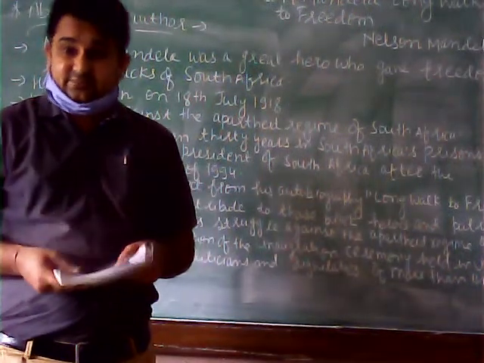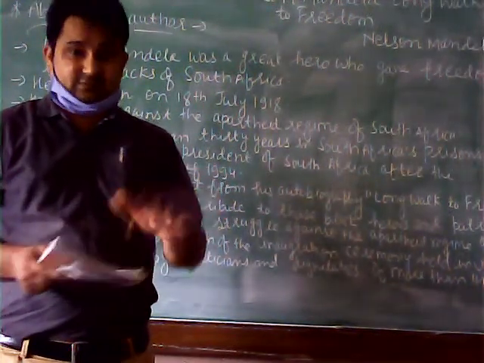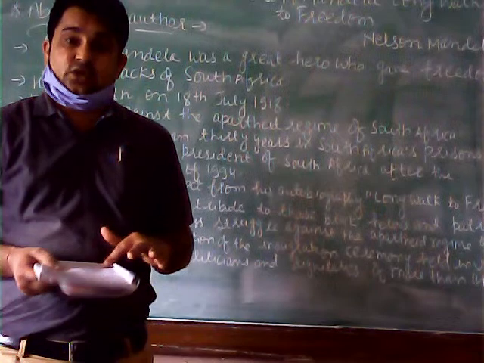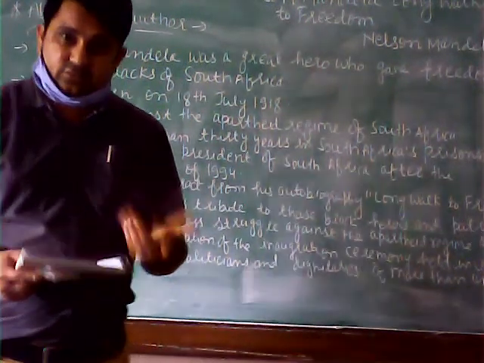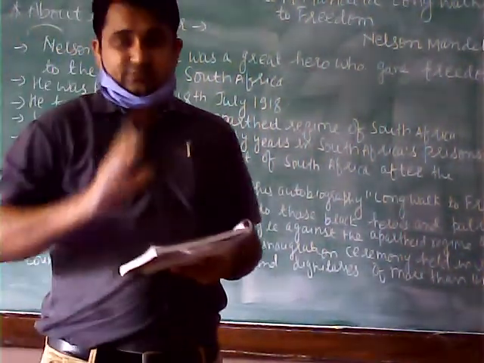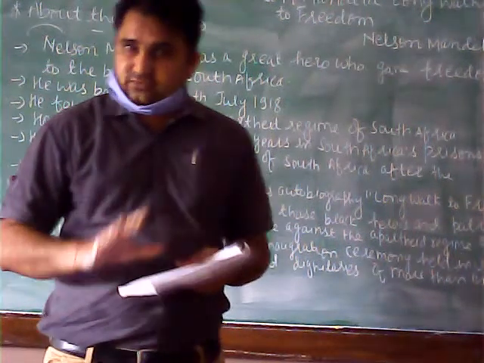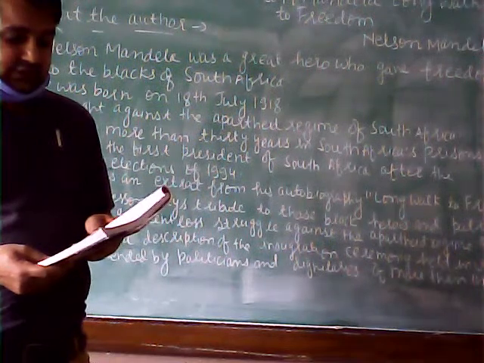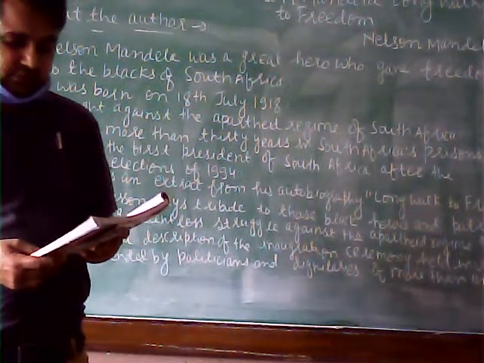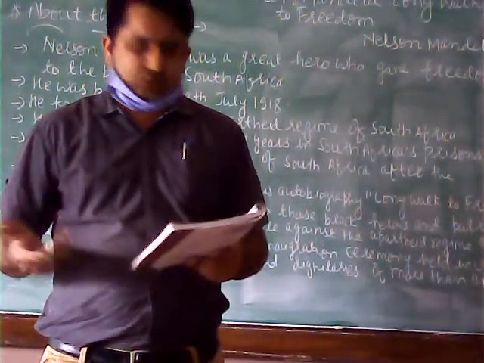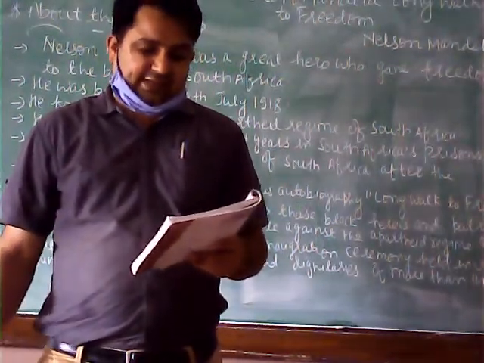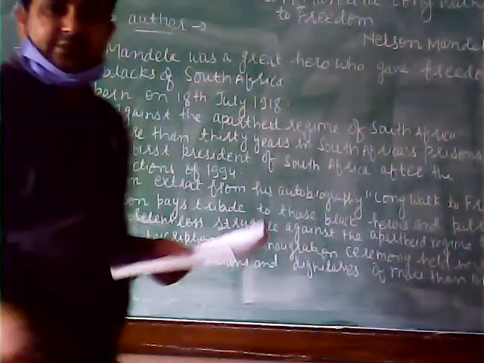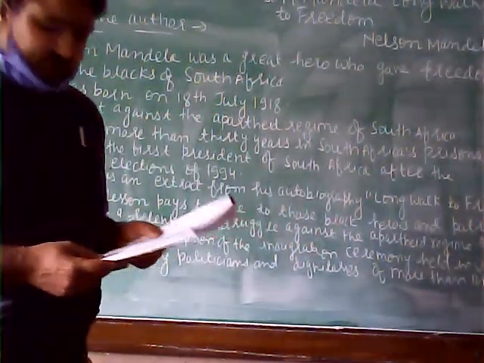Now, here the lesson starts. Okay, it has been taken from his autobiography, Long Walk to Freedom, and you have understood what account has been given. Now the lesson starts like this: 10th May dawned bright and clear. Dawn means begin. So 10th May became bright and clear.